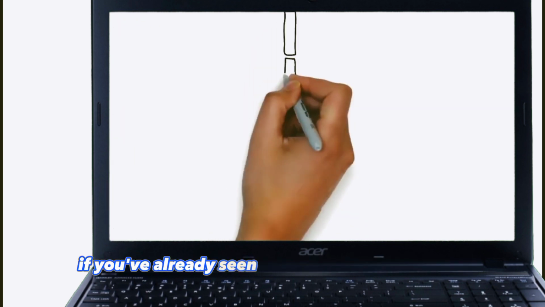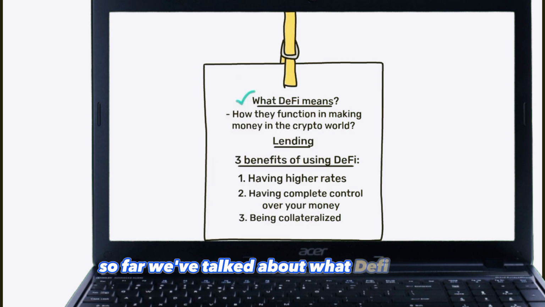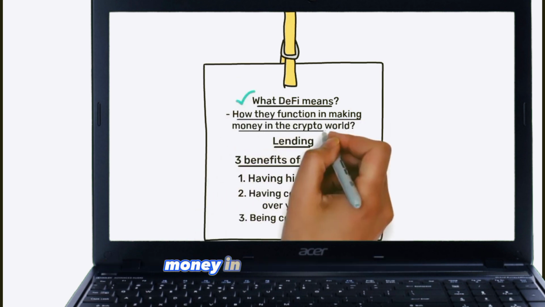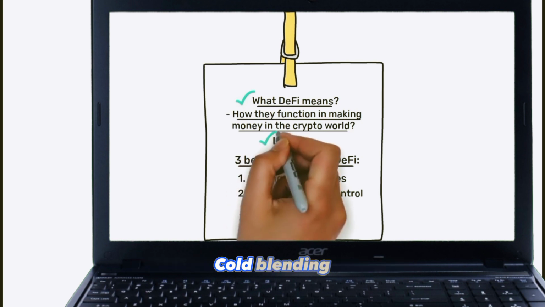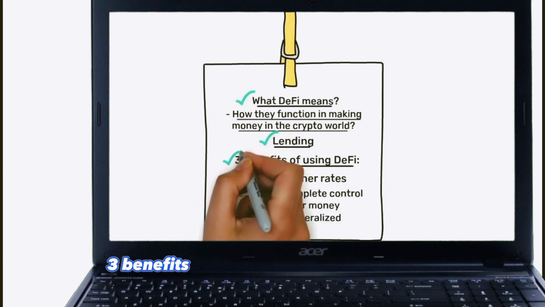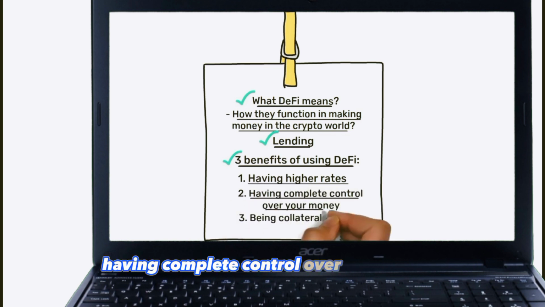However, if you've already seen the first part of this video, let's recap. So far, we've talked about what DeFi means and how it functions in making money in the crypto world. Now we are done with the first way to make money with DeFi, called lending. We also discussed the 3 benefits of using decentralized finance: having higher rates, having complete control over your money, and